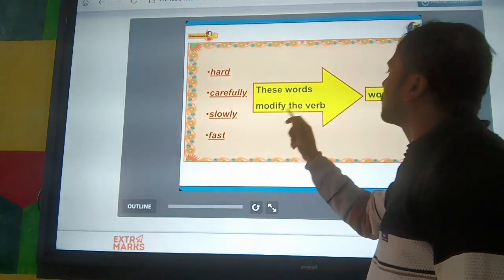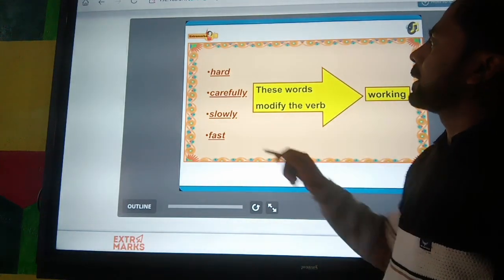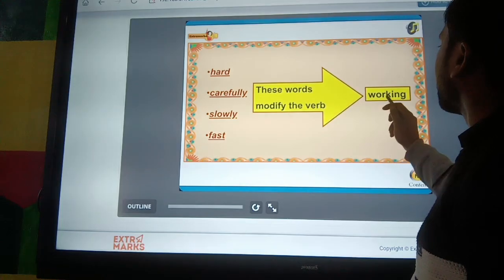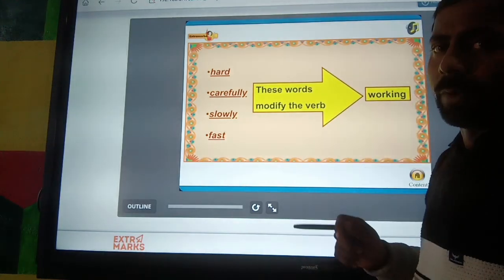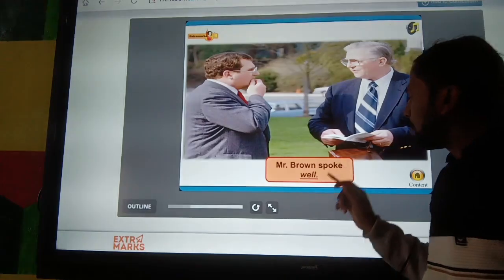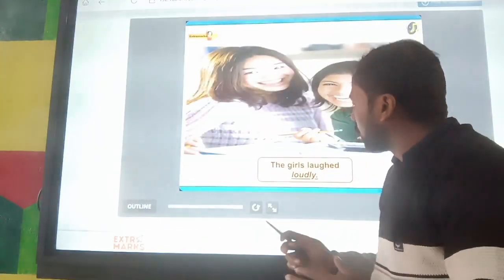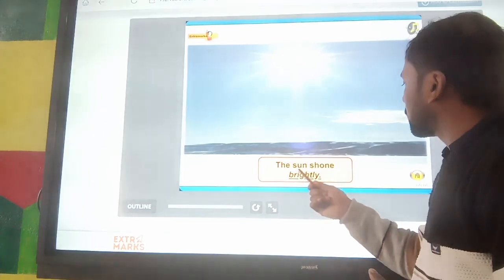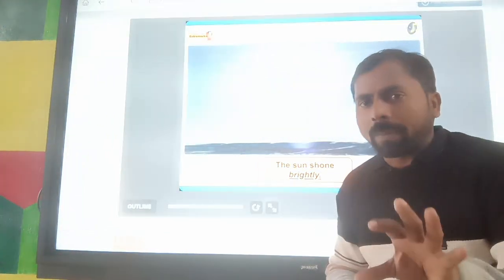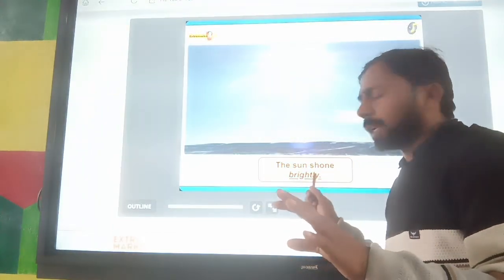All these words modify the verb. So these words are known as adverbs. Which verb does it modify? It modifies working. Working is an action word. Next, Mr. Brown spoke well. So here the verb is spoke. The sun shone brightly. Shone is a verb, and the verb is modified by the word brightly.